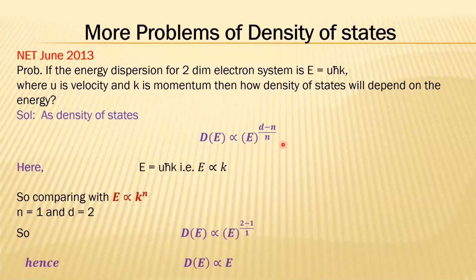So we will use the same formula, okay? And your E is ħk, k is momentum. That means E is directly proportional to k, okay? So if we compare this relationship from E proportional to k to the power n, your n will be 1 and your dimension is 2, d equals 2. So use this formula, dE proportional to E to the power (d minus n) over n, and your answer will be dE proportional to E, okay?